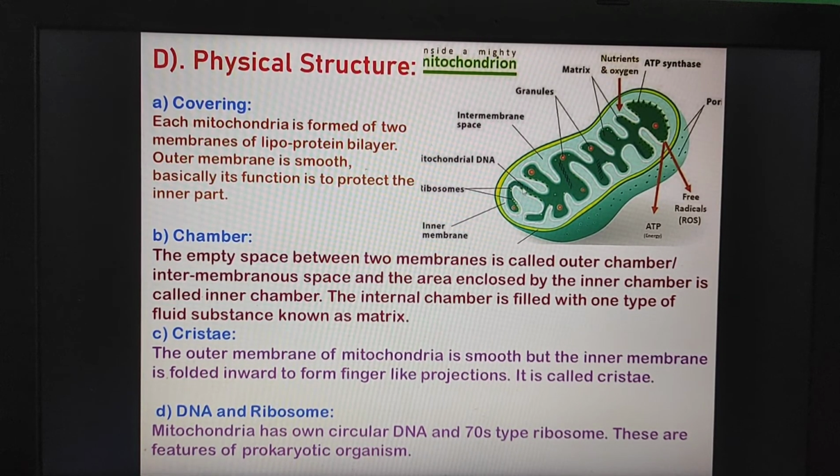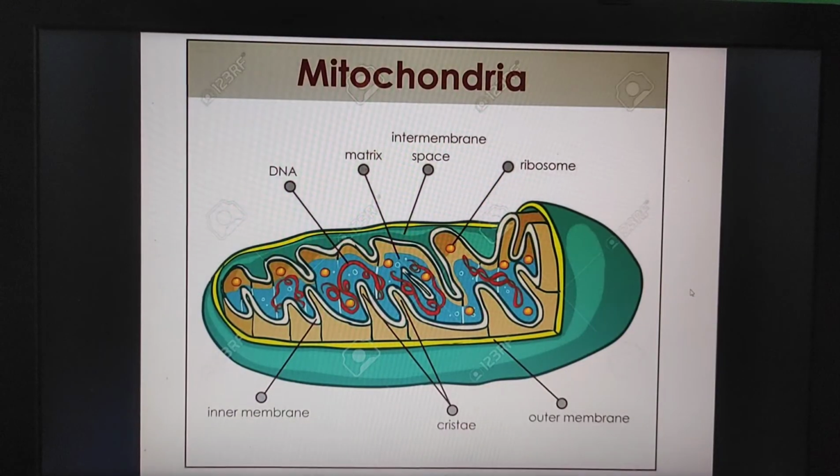So this is the mitochondrial DNA and this is the ribosome. Mitochondria has its own circular DNA and 70S type ribosome. When we read about ribosome, then we will be able to know what 70S type of ribosome is. These are features of prokaryotic organisms.